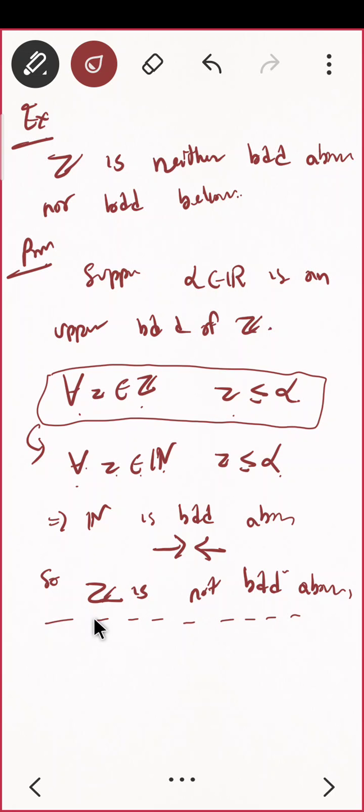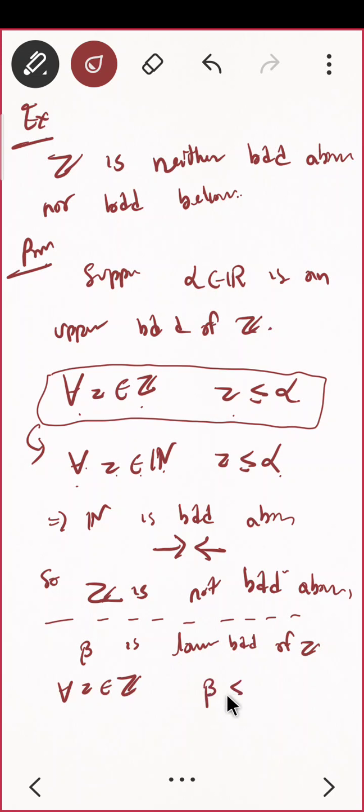You should start with suppose beta is a lower bound of z, correct? Beta is a lower bound of z. Then what should I say? What do you mean by lower bound of z? That means give me any z belonging to z, beta is always less than or equal to z, correct?